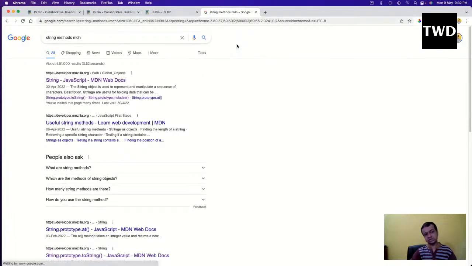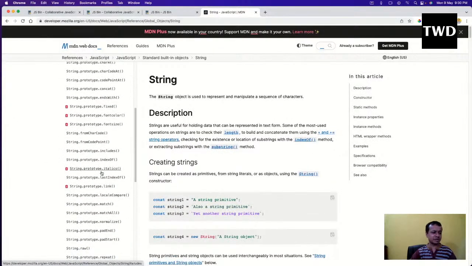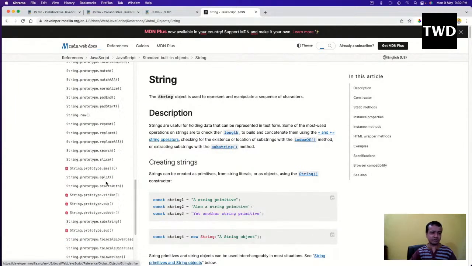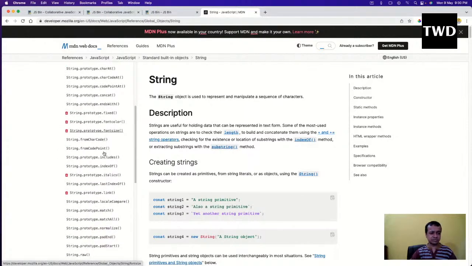MDN is a very good documentation site, known as Mozilla Developer Network, developed by Mozilla. You can see a lot of methods here, but don't see all of them, see some of them. And the deprecated ones, don't look at them, they were removed from JavaScript actually.